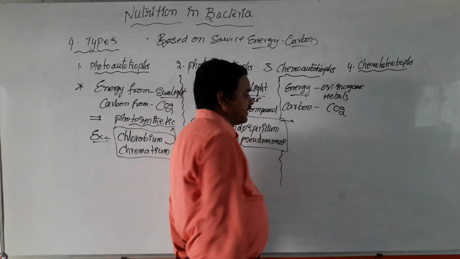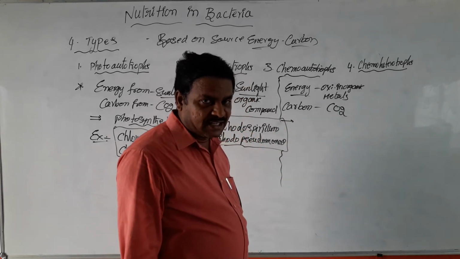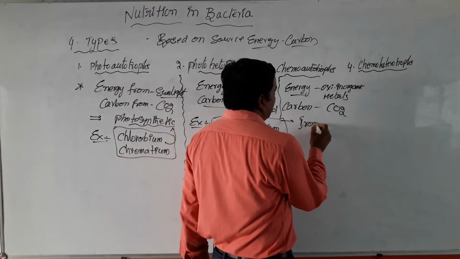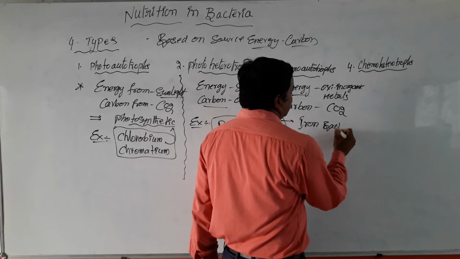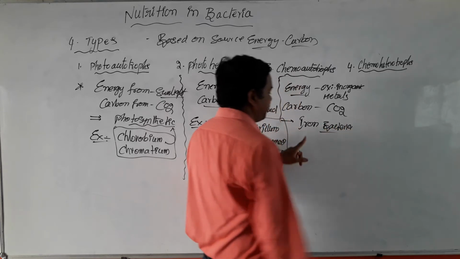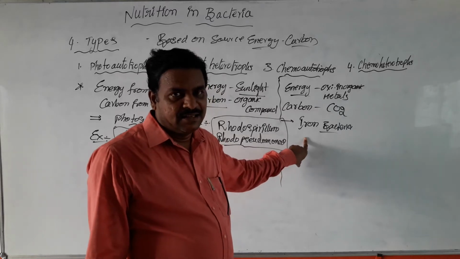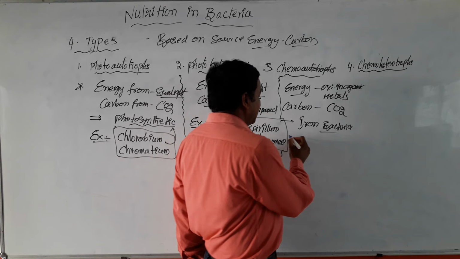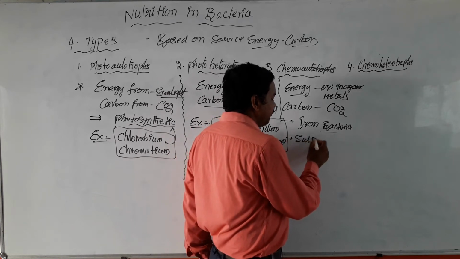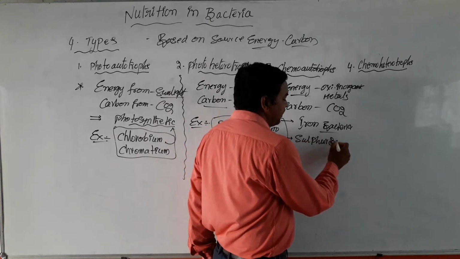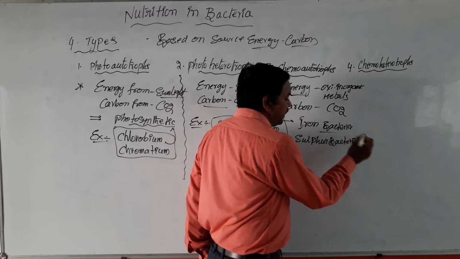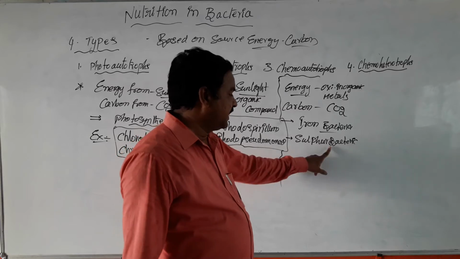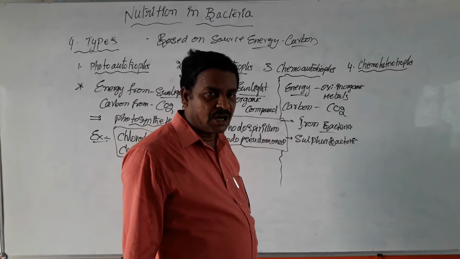Some of these bacterial cells are named iron bacteria. Ferrobacillus is one of the iron bacteria. Similarly, some of them are sulfur bacteria, like green sulfur bacteria and purple sulfur bacteria. They are examples of this type of chemoautotrophs.